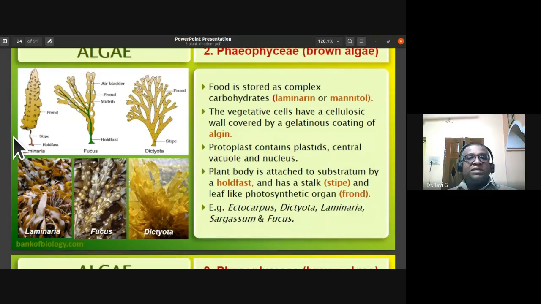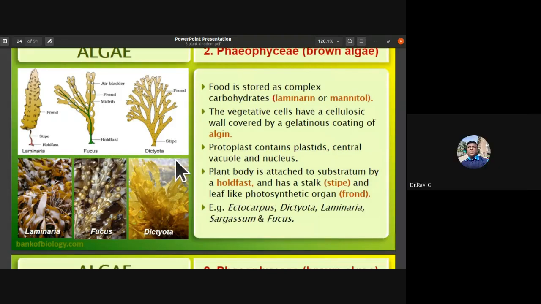So the vegetative cells have a cellulosic wall which is covered by a gelatinous coating of algin. The protoplasm of this brown algae, that is cytoplasm and nucleus, we call it protoplasm, isn't it? They contain plastids, a central vacuole, and a nucleus. The plant body is attached to the substratum by a holdfast, and it has a stalk, and we call that stalk the stipe. So you can notice the examples of Laminaria, Fucus, and Dictyota.